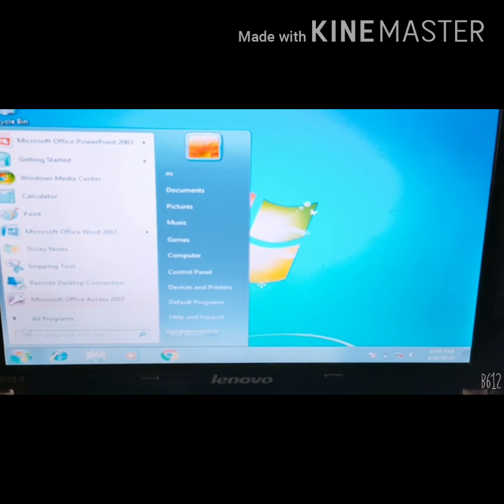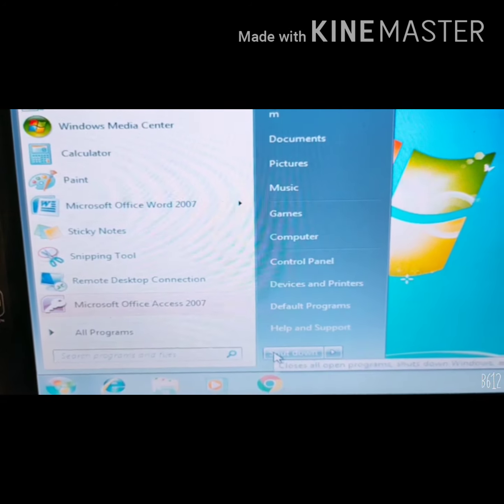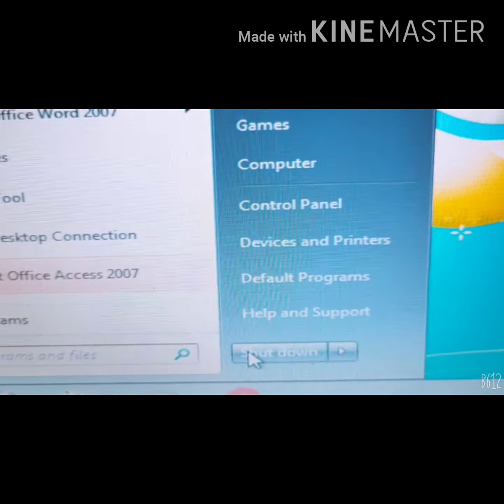To shut down the computer, click the Start button. Choose the Shutdown option. It will show logging off and ultimately the computer will shut down.